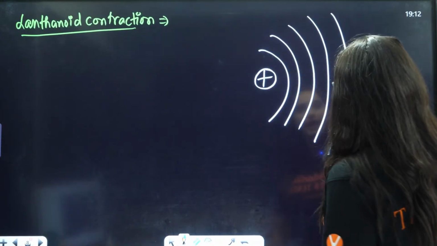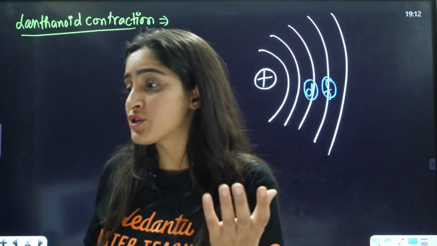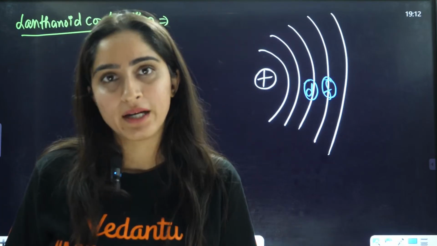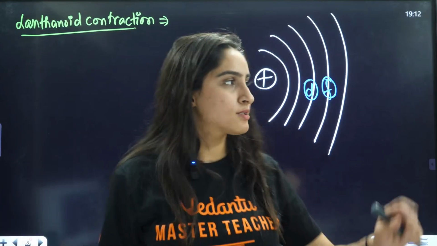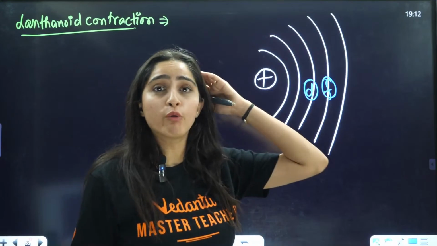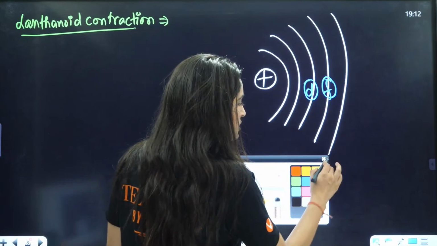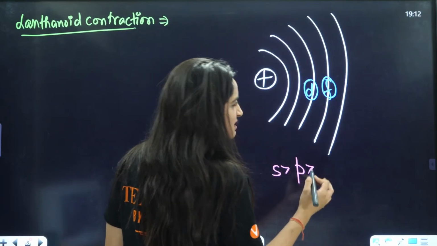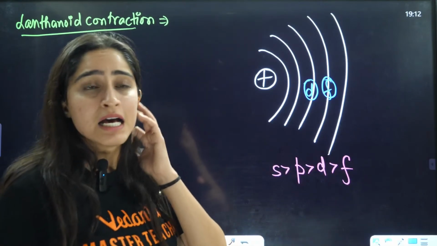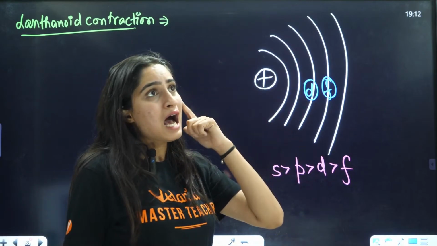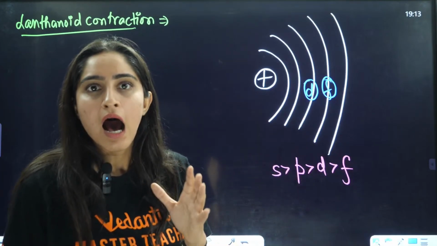Now, if I talk about the f orbital, this is the d orbital. I am saying that in the lanthanoids and actinoids, you have the addition of f orbitals. Now, the f orbital is a bad friend. It's like a very bad friend. You want to go out and party, but this is your friend who is not a good friend. Who is a good friend? s is a very good friend, p is an okay friend, d is not a good friend, and f is the worst friend that you can have. You are asking permission from your parents, but these d and f friends are opposing you.